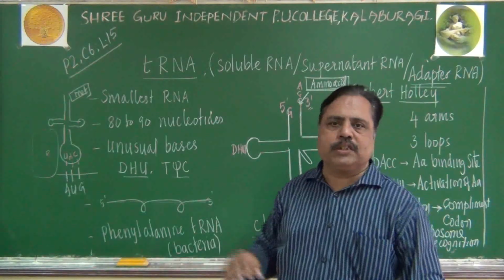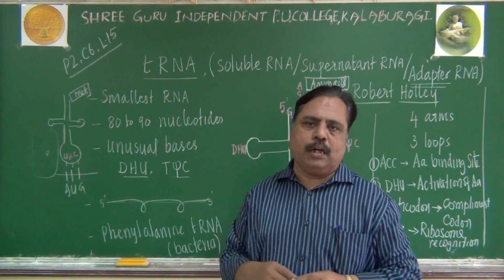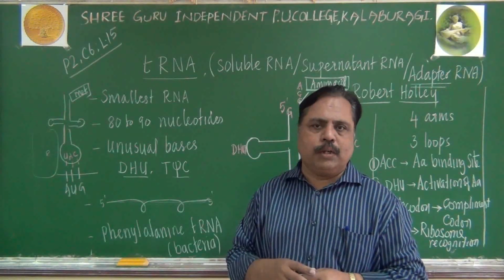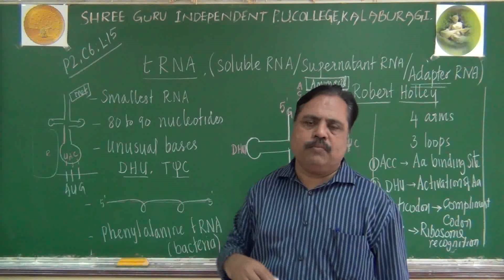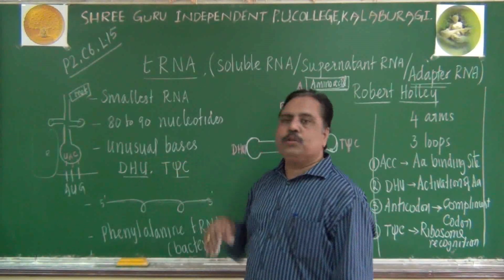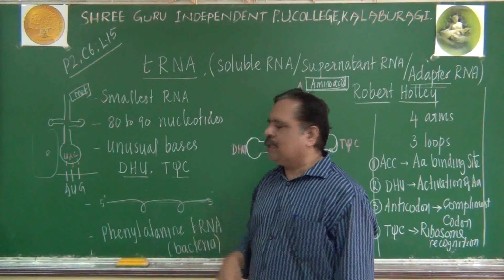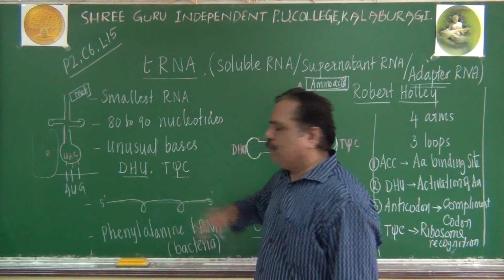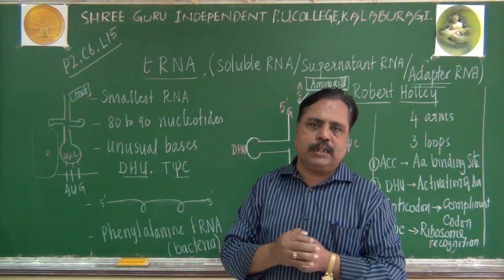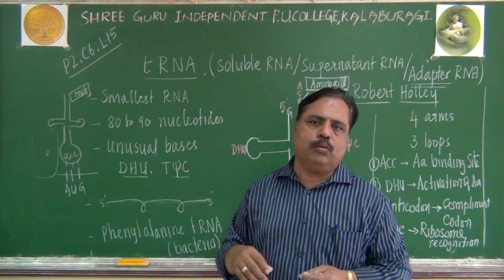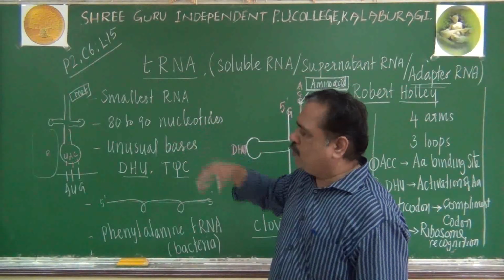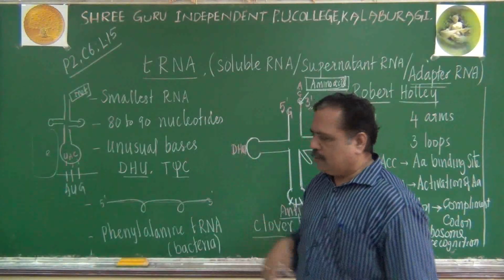tRNA. Who proposed the structure of tRNA? It is Robert Holley. A characteristic structure called the clover leaf model was proposed by Robert Holley. Of course, he got the Nobel Prize for this discovery also. It is the smallest type of RNA and contains unusual bases. Due to the presence of unusual bases, it forms loops here and there. 3 loops are there, 4 arms are there. This molecule plays an important role during translation. So remember about tRNA structure. We will continue after 2 seconds. Okay, just remember.